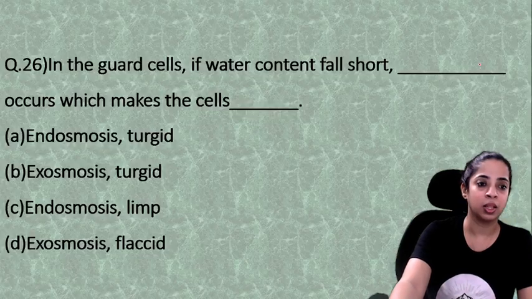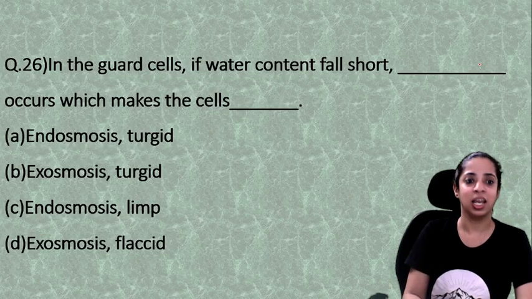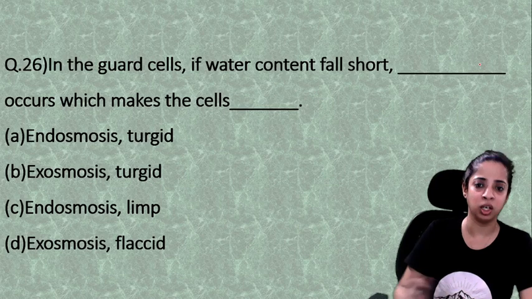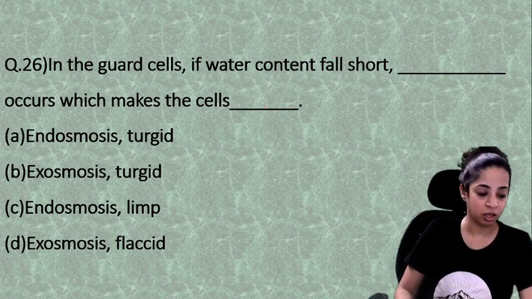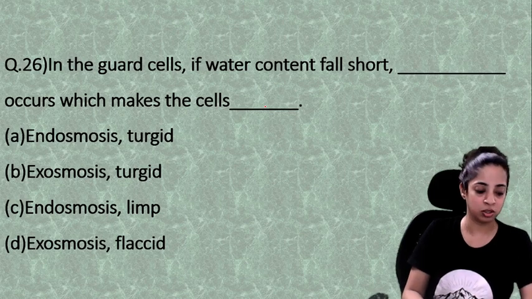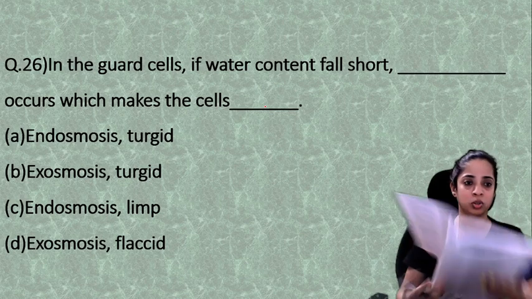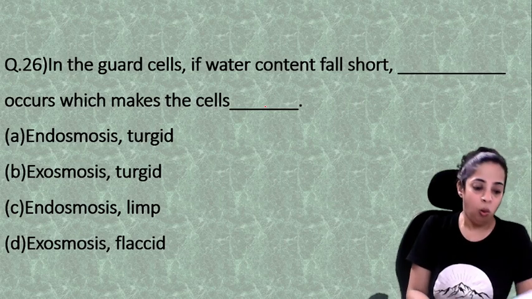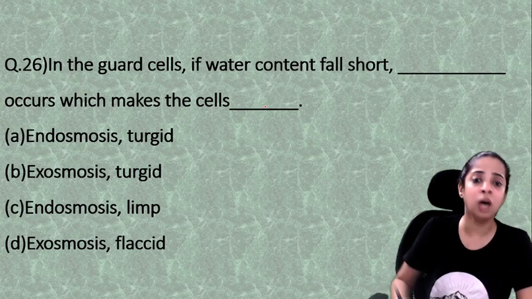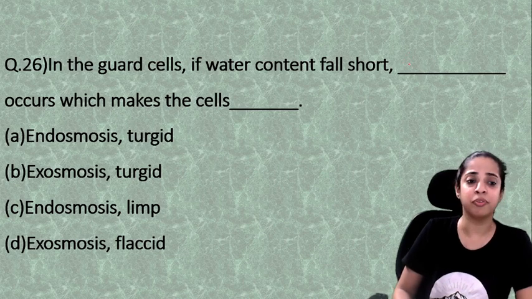Okay, now let's read question number 6. In the guard cells, if water content falls short, then what happens? Dash occurs, which makes the cells dash. So the answer for this, now children get confused here.